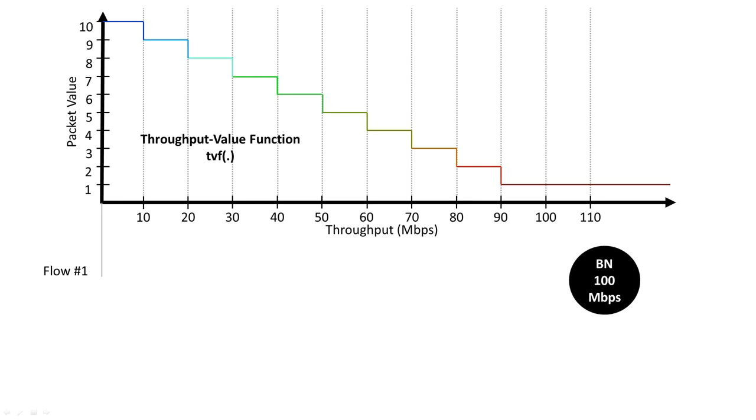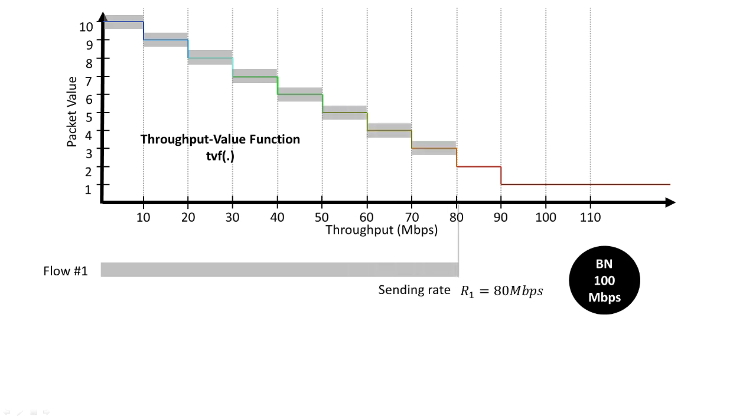We have learned that the PPV mechanism is based on packet marking. For each traffic aggregate, we have a dedicated packet marker instance that computes and assigns the packet values. In the following example, we assume a single constant bitrate flow called flow number 1 as a traffic aggregate. The marking is based on a function that we call the throughput value function, or shortly TVF. Every traffic aggregate has its own TVF to be applied for marking.